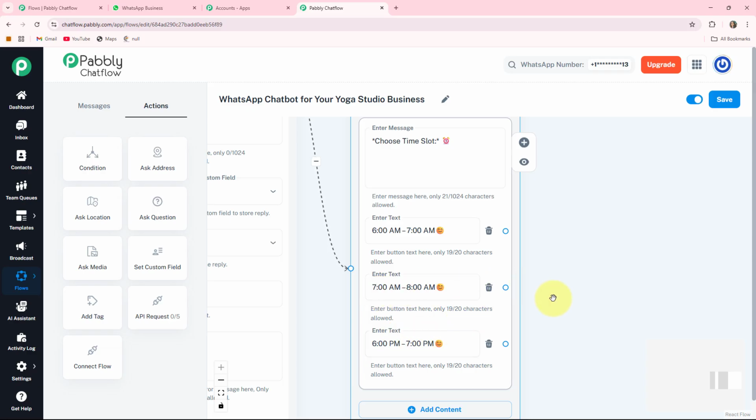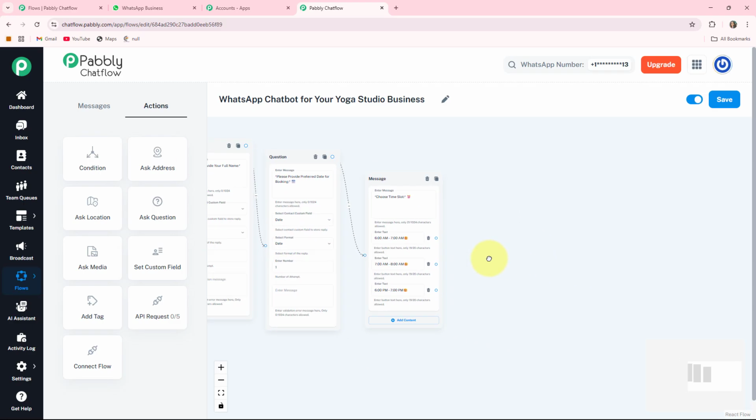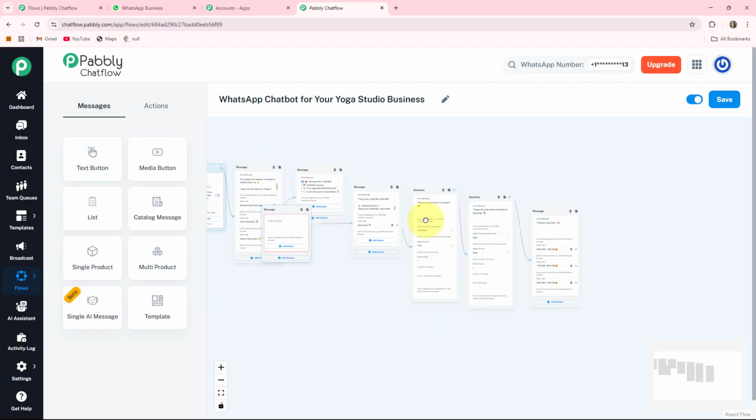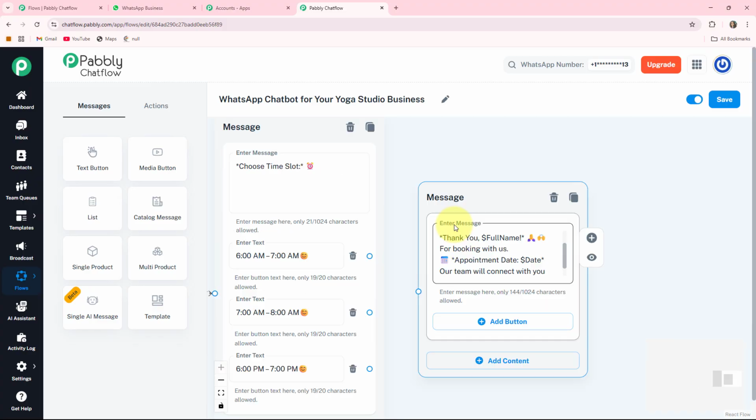After that, whenever my clients provide me their full name, their date of booking and the time slot, then my bot will respond to them. For that, I am clicking on this messages option and choose button as text button. Drag this message box here and write one booking confirmation message. Here I write it.